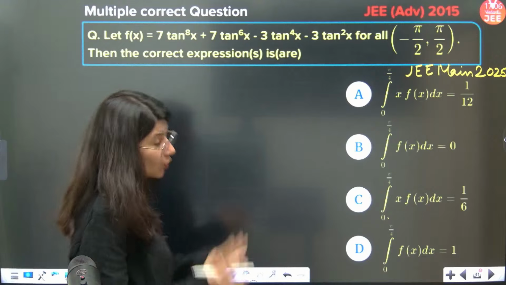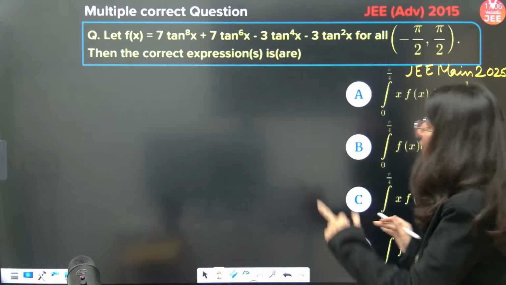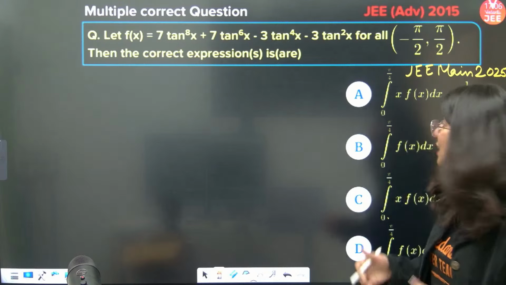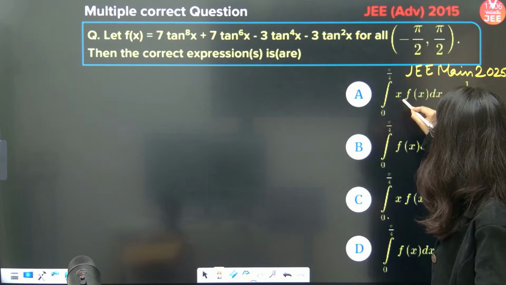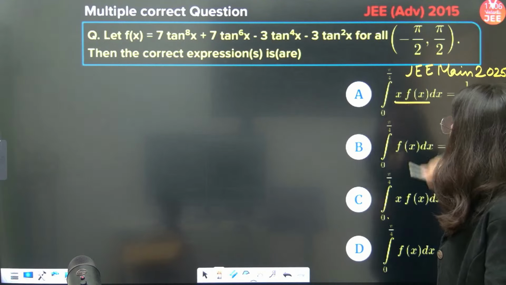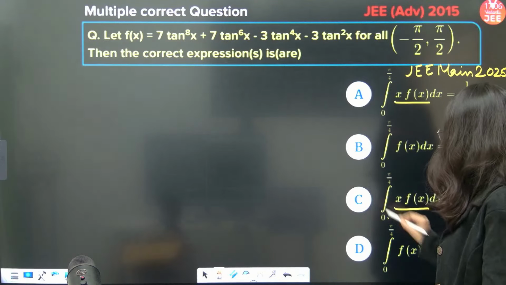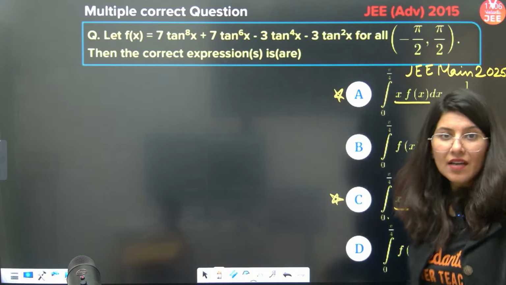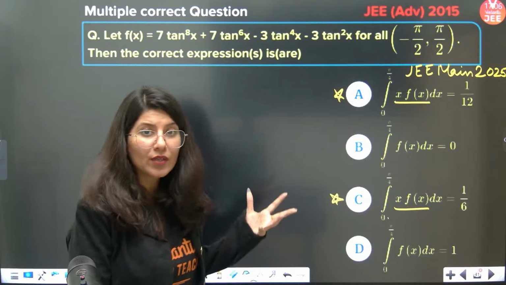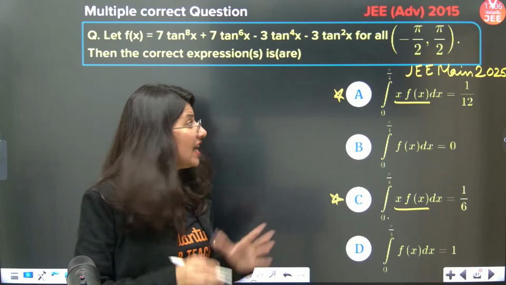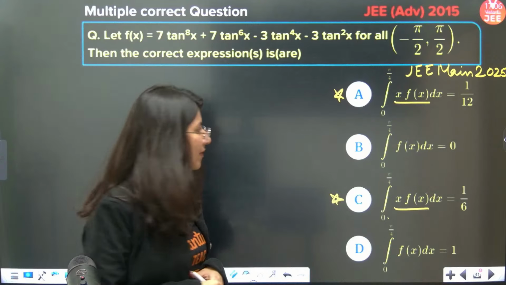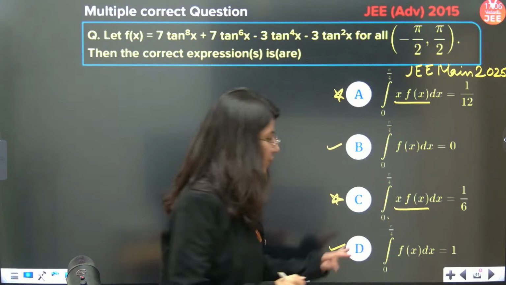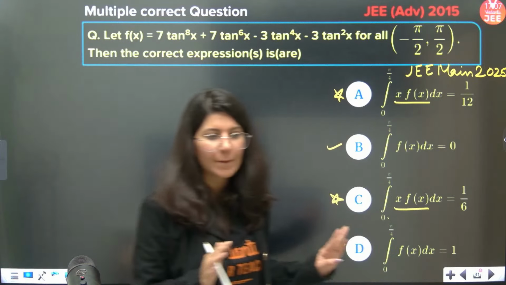Now, f(x) is given as this. They are talking about 2 things. Now, understand the options. The correct expressions are multiple correct. First of all, they are talking about integration of x f(x) from 0 to pi by 4. So options A and C are asking us to calculate integration of x f(x) from 0 to pi by 4. Option B and option D are both talking about integration from 0 to pi by 4 of just f(x) dx.